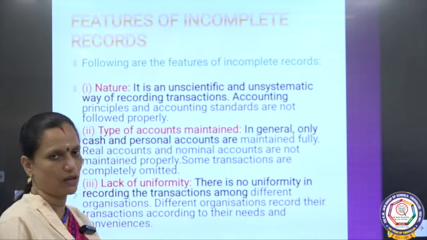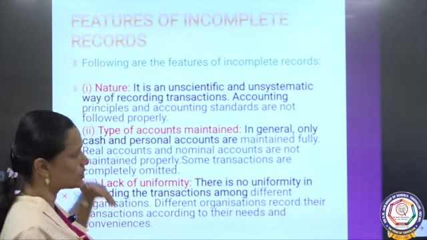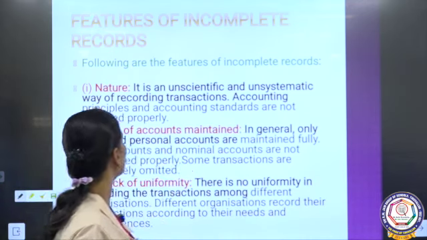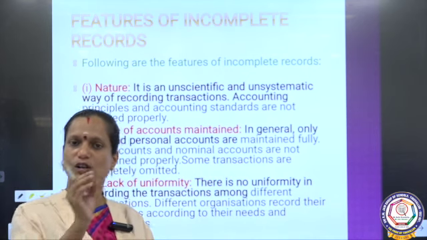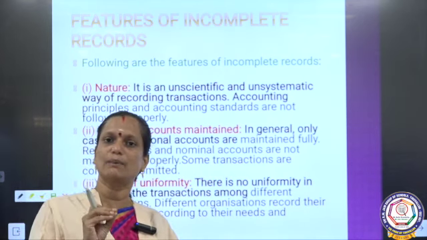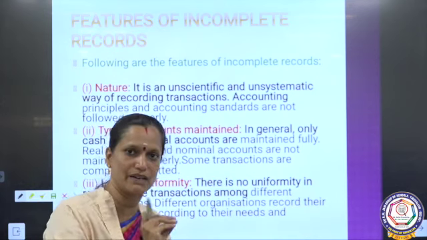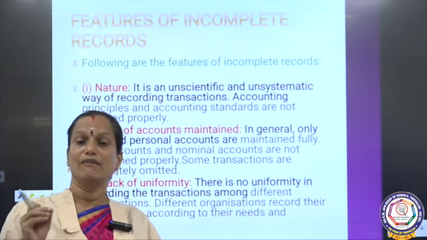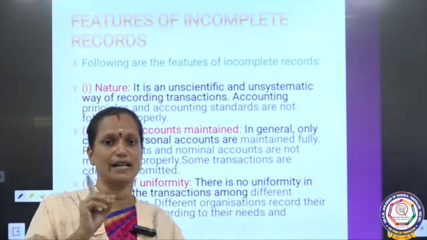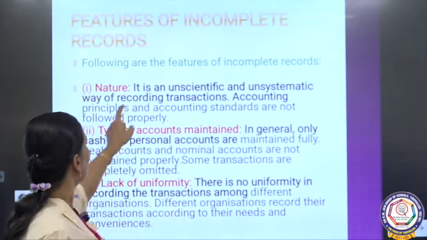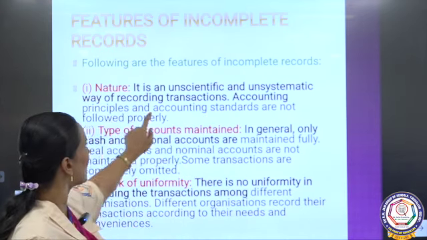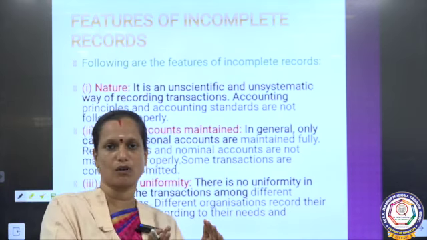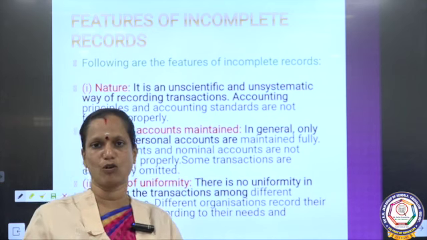Features of incomplete records. What is the nature of the incomplete record? First, it is an unscientific and unsystematic way of recording transactions. They will not record properly. For example, if they are purchasing goods, they will never write it down immediately. If they are selling goods, they will never write it down immediately. Whenever they remember, only then will they write all those things. So, accounting principles and accounting standards are not followed properly. In double entry system, we have a systematic record, as I said, and they will never follow that here.